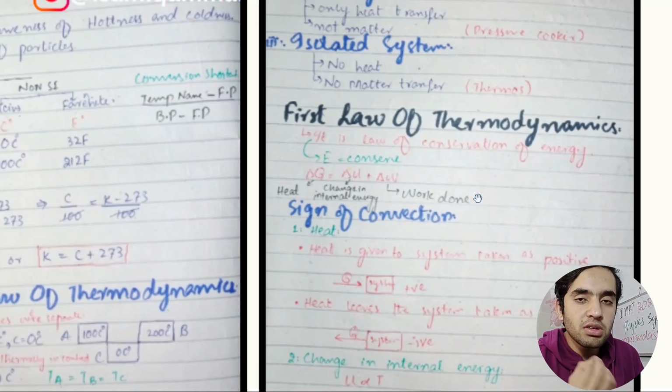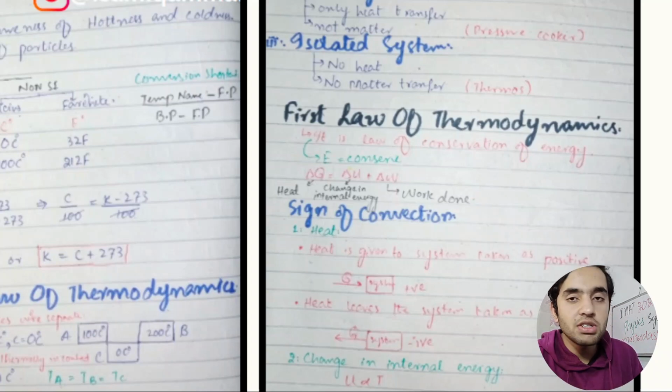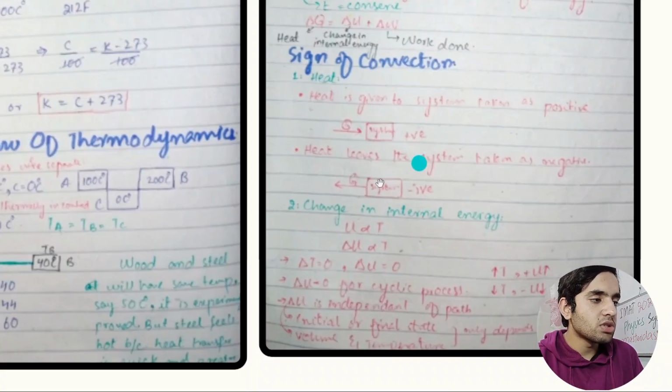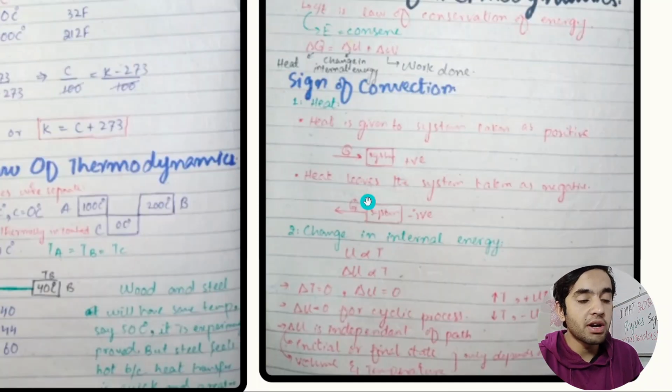The law of conservation of momentum is also a law of conservation of energy, and we are going to study Lenz's law, that is also a law of conservation of energy. So just remember this. The sign convention is very confusing, especially in the case of work.